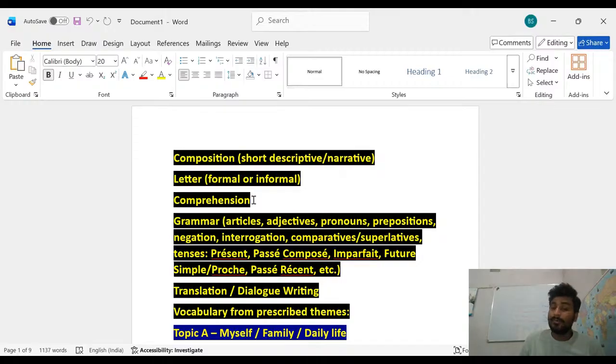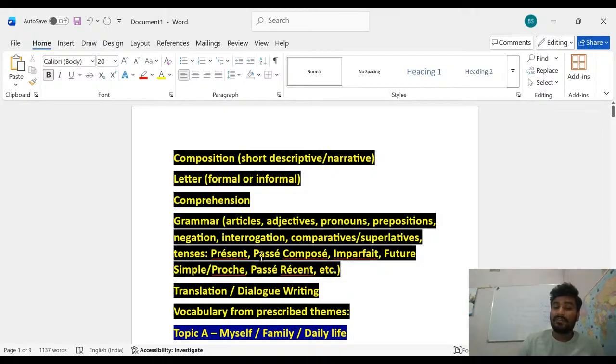And for the comprehension part, you can say it is a type of translation on the basis of the last 10 years' PYQs, or a translation from French to English, or from English to French. Here are a few things which are necessary for your translation: articles, adjectives, pronouns, prepositions, negation, interrogation, comparatives, superlatives, and the tenses.